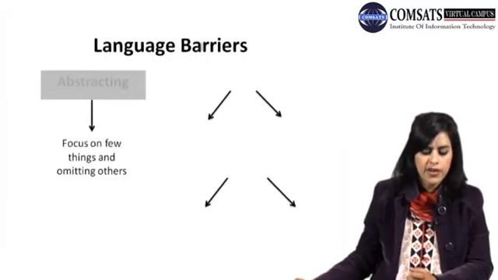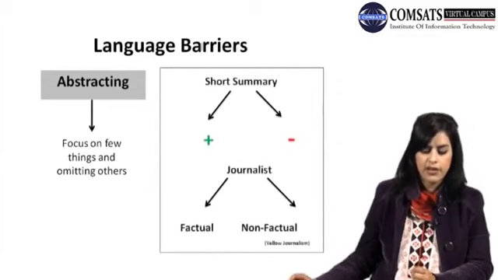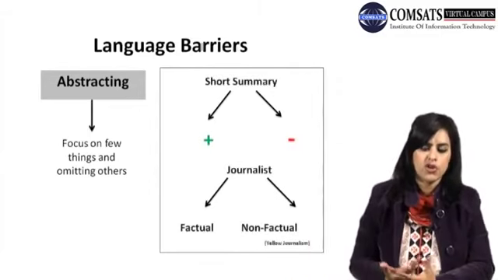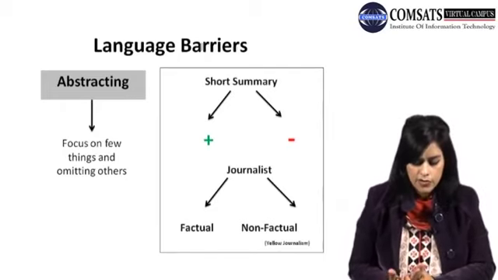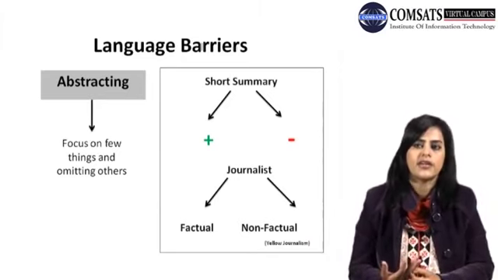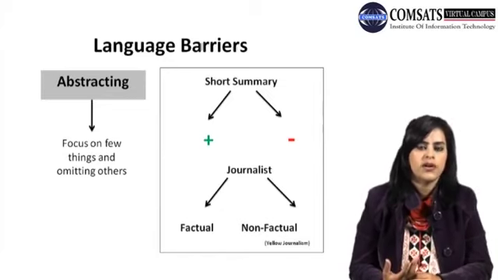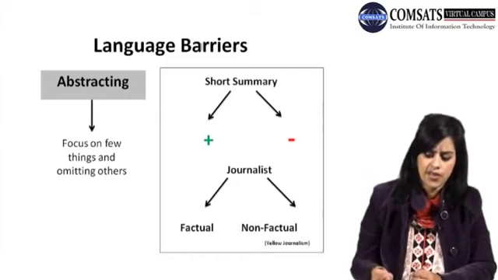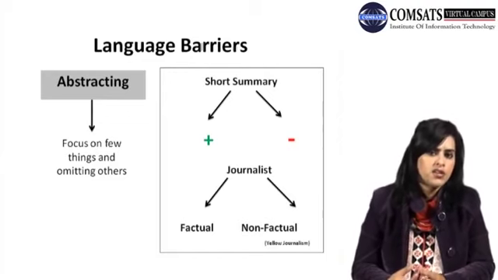Now let's talk about the language barriers. Abstracting means they focus on a few things and omit others. For example, abstracting is a short summary of something, which can be positive or negative. Let's take an example of journalism. There is information that is factual, where no abstracting is required, or where you don't have to summarize each and everything. However, there is also non-factual information, which is not based on facts.